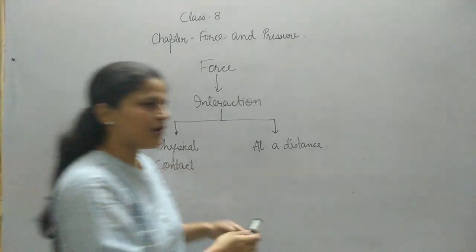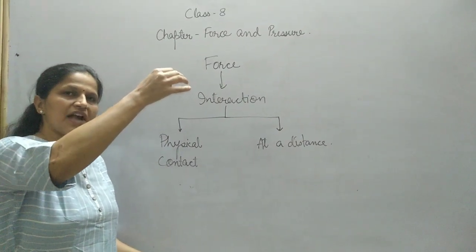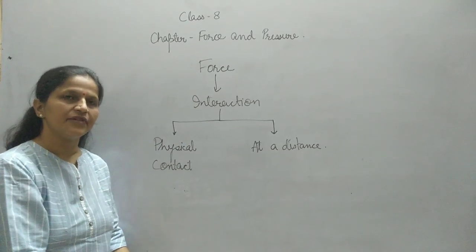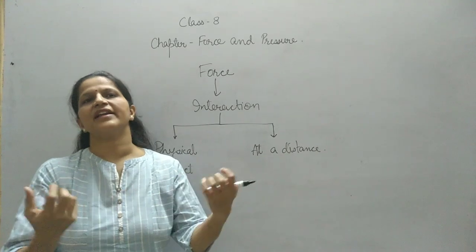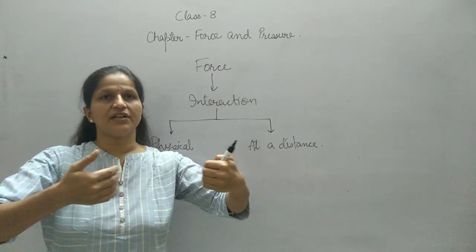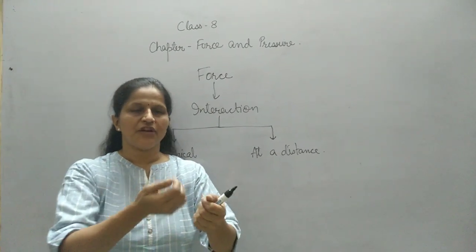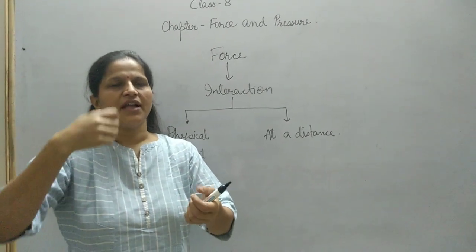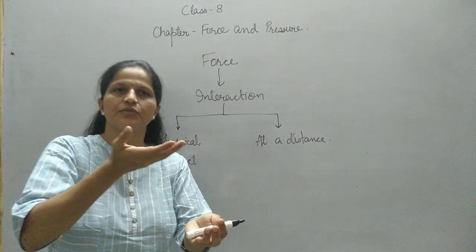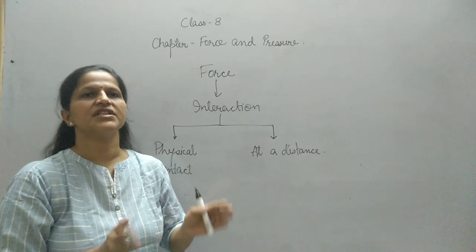Whereas if I drop an object towards the ground, the gravity of Earth, which is at a distance, is pulling the object towards itself. Similarly, while playing with magnets, you must have seen that magnets attract each other or repel each other even at some distance. Likewise, when you rub a comb against your hair and try to pull up small bits of paper, they get attracted towards the comb. This is yet another example of force or interaction which acts at a distance.